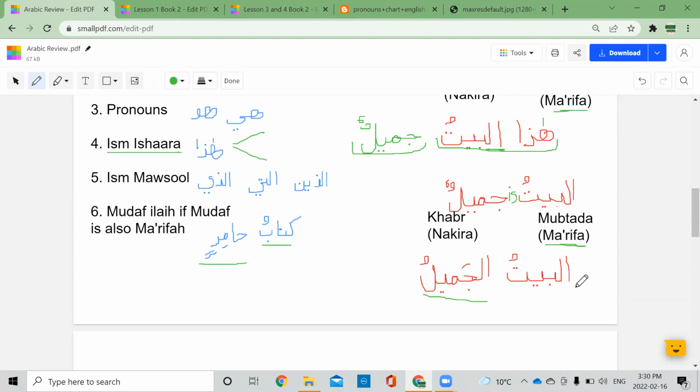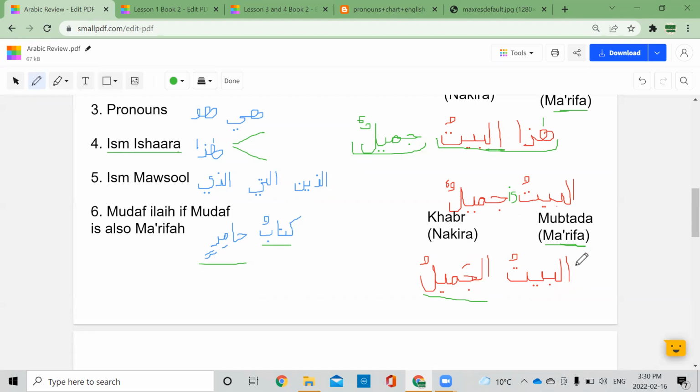What kind of murakkab is it? It is murakkab tawsifi. Why? Because we have the noun and its adjective, right? This was murakkab ishari, because we have the noun and the word pointing to the noun. Hadha al-baytu, this house. This one here is murakkab tawsifi, which means the noun and its adjective, the naat and the man'ut, or sifa and mawsoof, right?